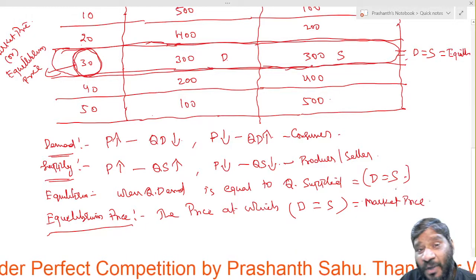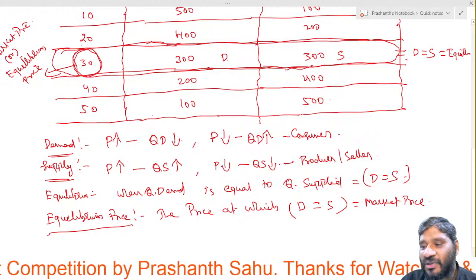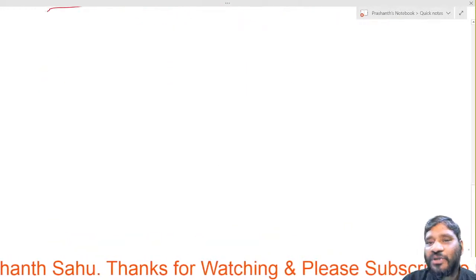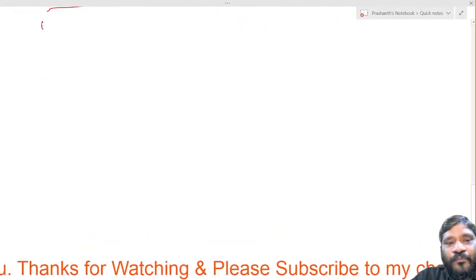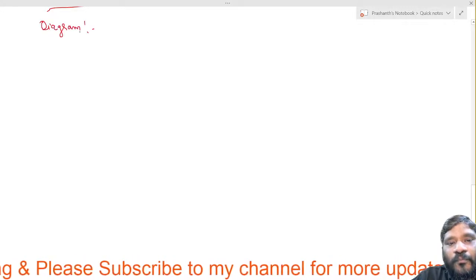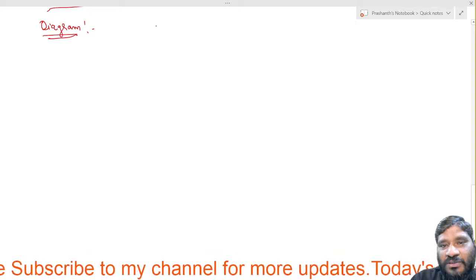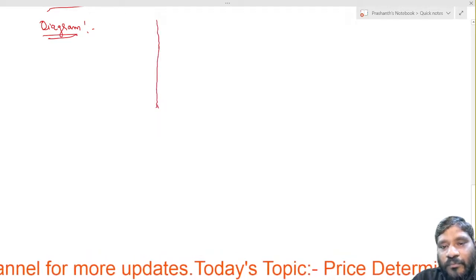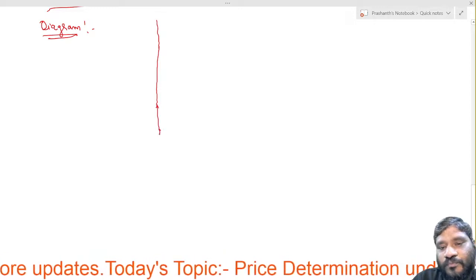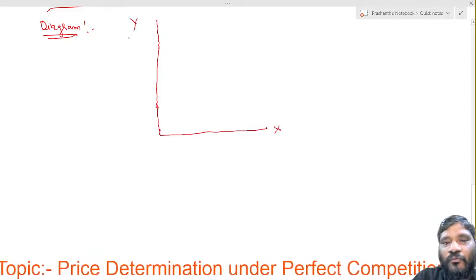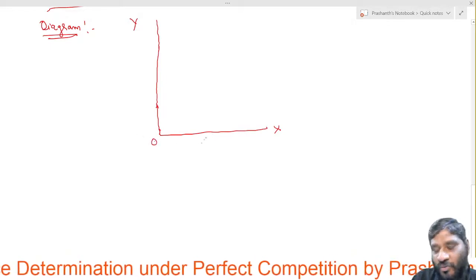Did you understand the table? Next we will go through the same information. We have to show it in the diagram. Let us do the diagram here. Right, so let me take x-axis, y-axis and 0.